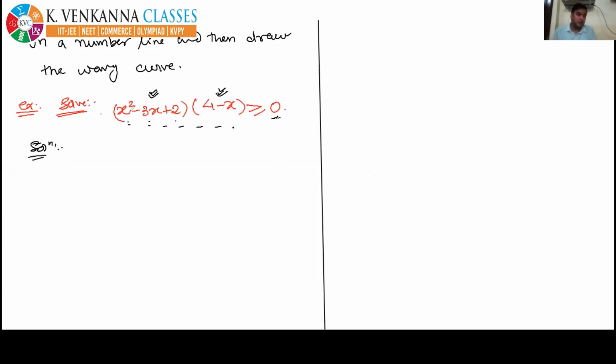You all know that the two numbers are minus 2 and minus 1. So directly I am going to factorize it like x minus 2 into x minus 1 into 4 minus x greater or equal to 0. So the second step has been completed.